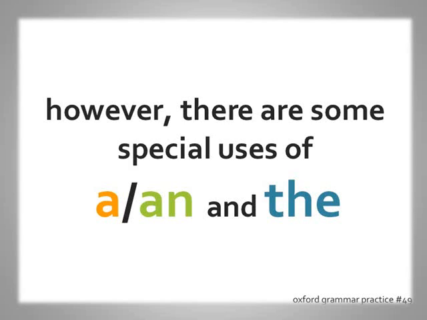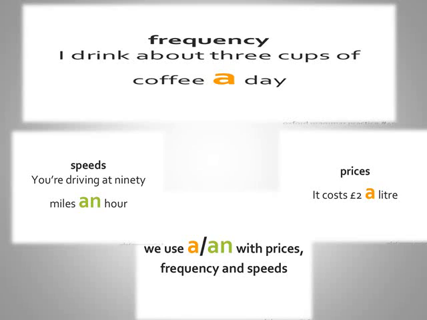However, there are some special uses of a and the. Frequency: I drink about 3 cups of coffee a day. Speeds: you are driving at 90 miles an hour. This I already told you, that before hour an will be used. Prices: it costs a rupee a liter or a dollar a liter. We use a and an with prices, frequency and speeds. So always remember this, children, that whenever we talk about prices, frequency, or speeds, according to different rules, we will use a or an before them.